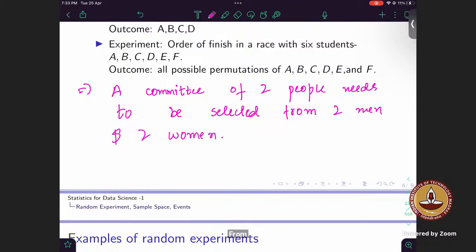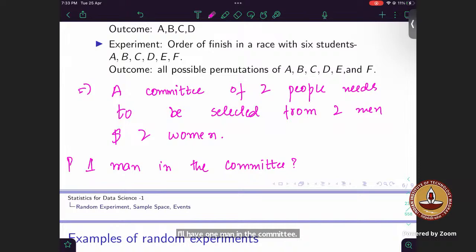This is what we need to do. What is the probability that in the committee there will be 1 man?